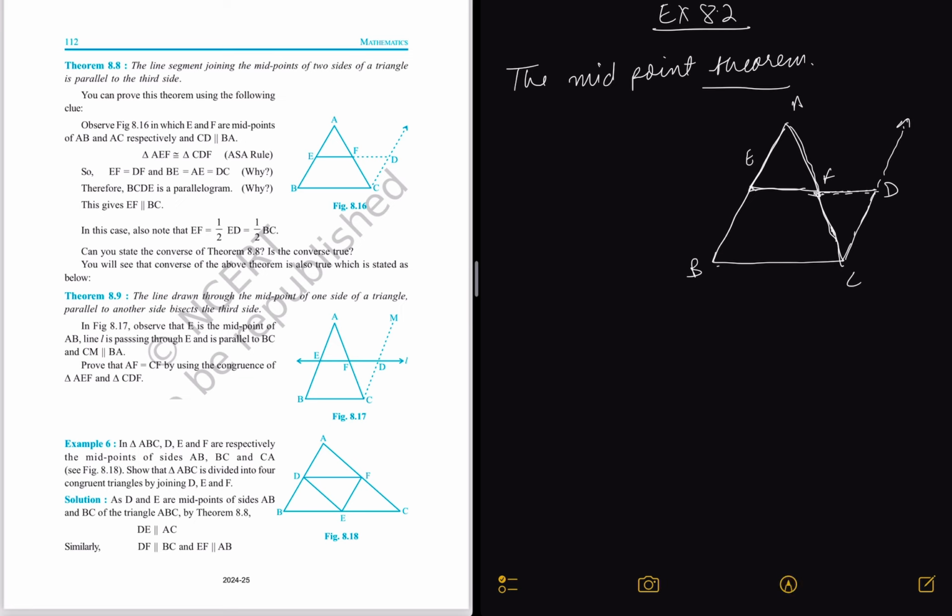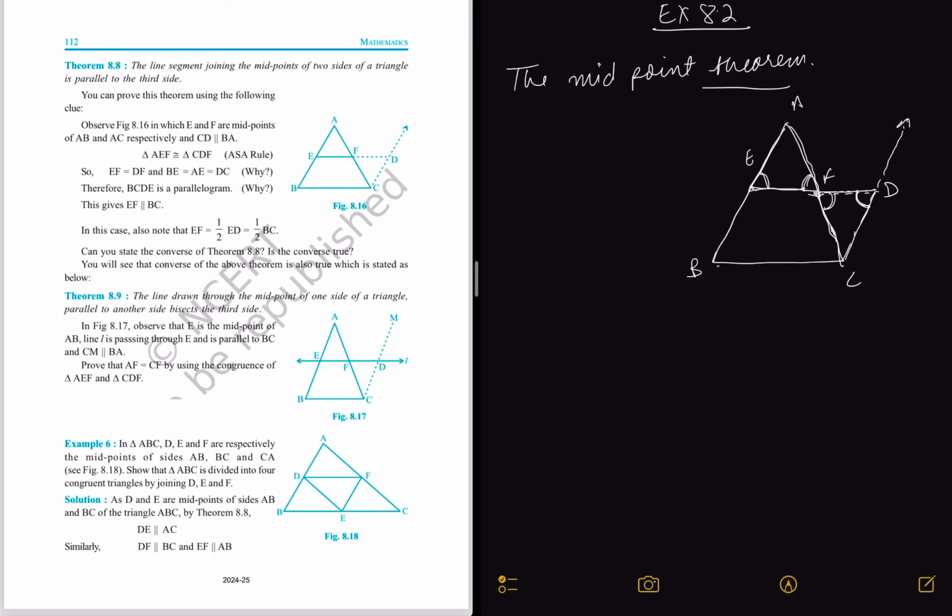We can prove this by saying that this angle is same. Okay, this angle is same because they are vertically opposite angles. All right, and then since we have drawn that CD is parallel to AB, we can say that this angle is equal to this angle, right?